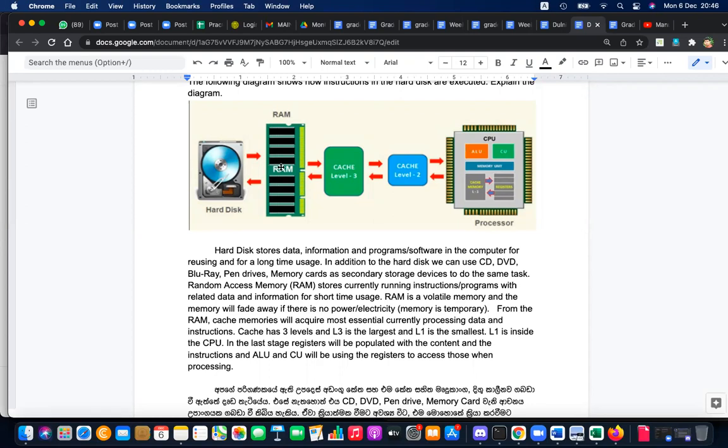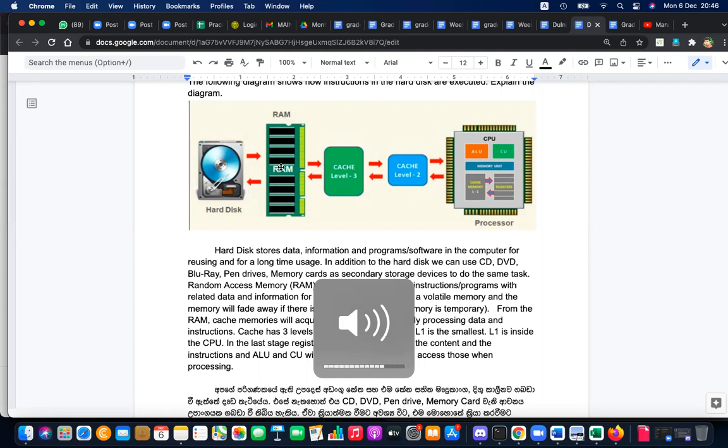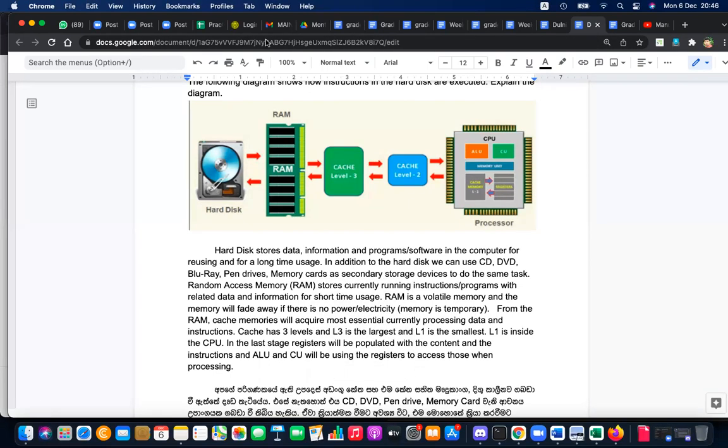When you open something in the hard disk, to where does it go? It moves to RAM. Are you sure about that? Have you seen that it is moving to the RAM? No. Yes or no? When you open something, it goes to the RAM. Have you seen? No. Okay, let's see that. Let's see it first. Then you will understand this, right? When you open that, it will go to the RAM.